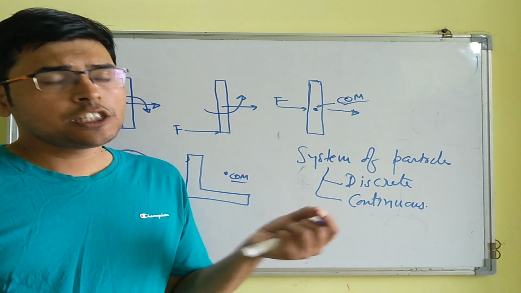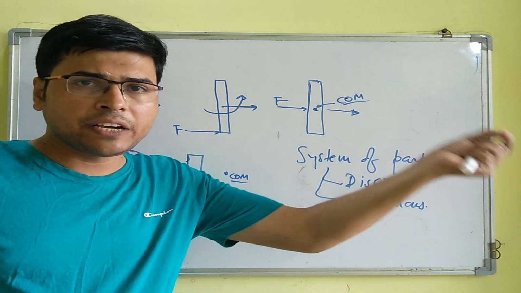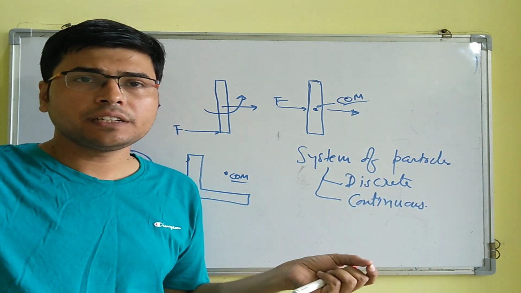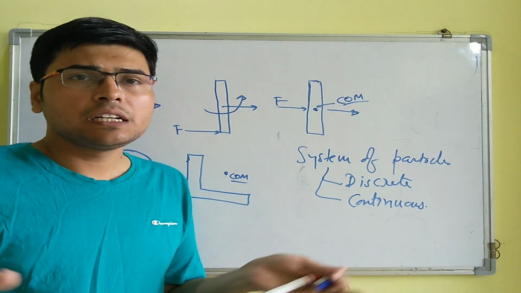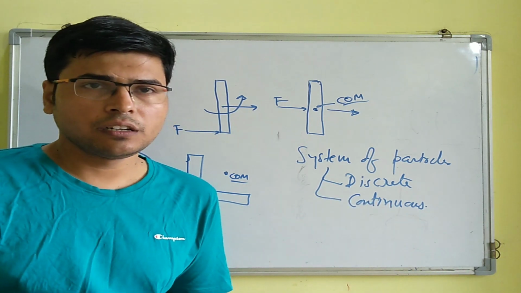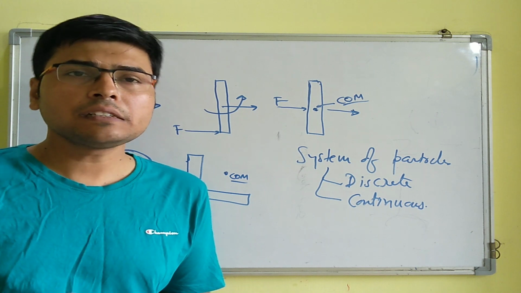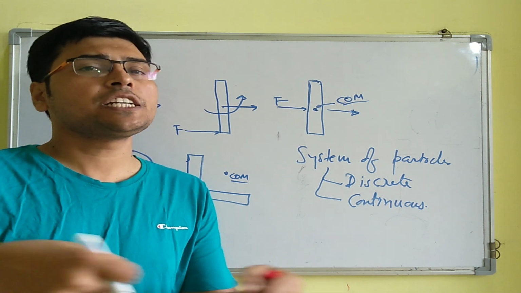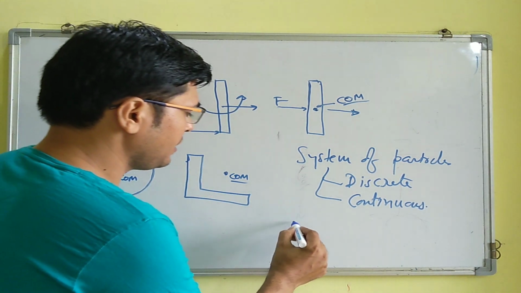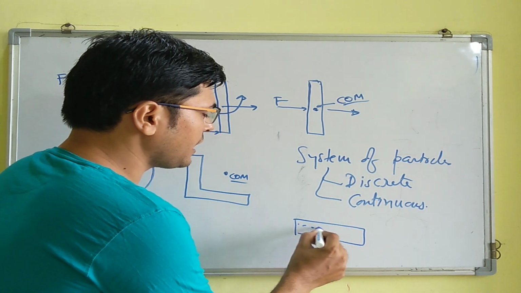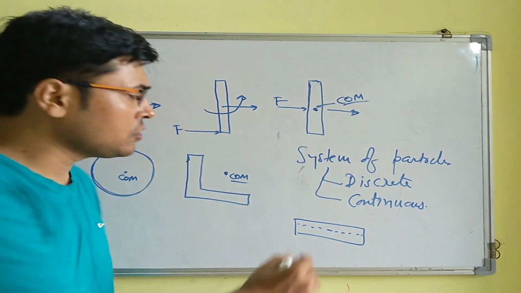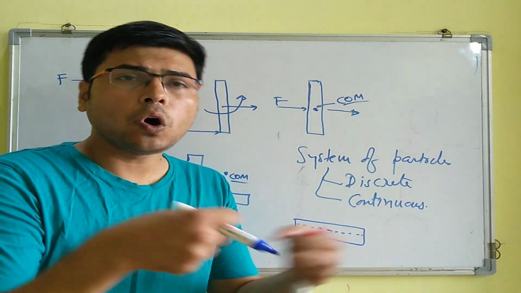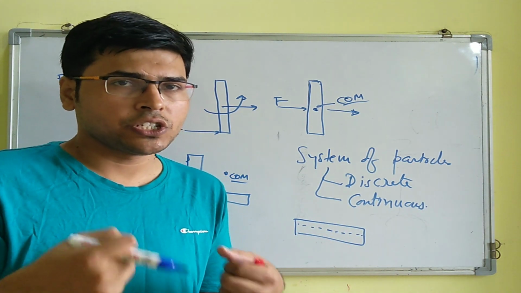So in space, some particle will be lying over here, some particle will be lying over here, right? So all these are not associated with each other. While in case of continuous system of particles, all the particles will be associated with each other. Like in case of a rod, all the particles are associated with each other, right? This is also made of infinite number of particles, but all particles are associated with each other.